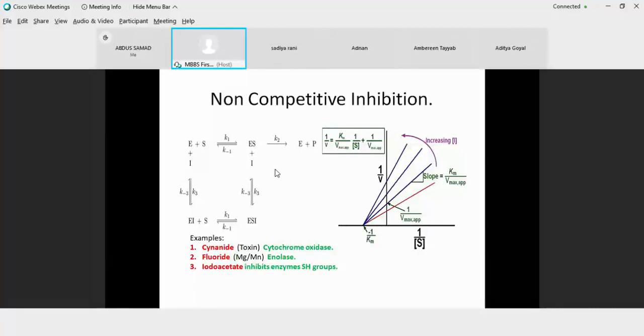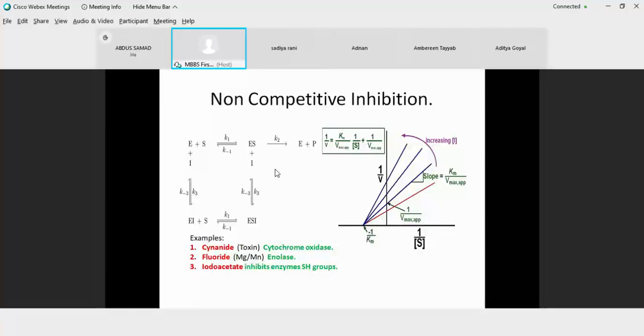Why? Because Vmax would be divided and this factor will go up to the numerator. Similarly, after the plus sign, we have the velocity Vmax in the denominator. So we are going to divide the Vmax or the velocity in the denominator so that the factor will go up into the numerator. So these are the changes that are brought about in a non-competitive inhibition.